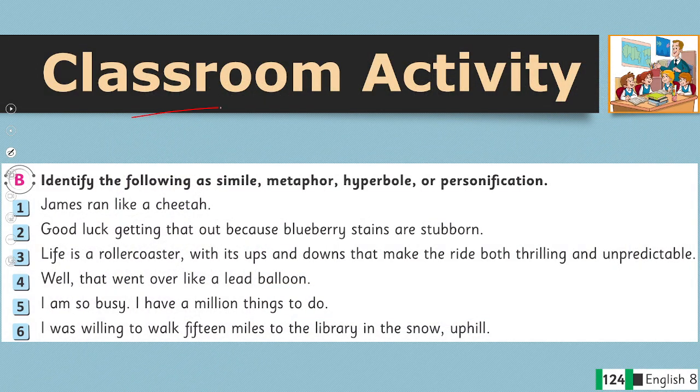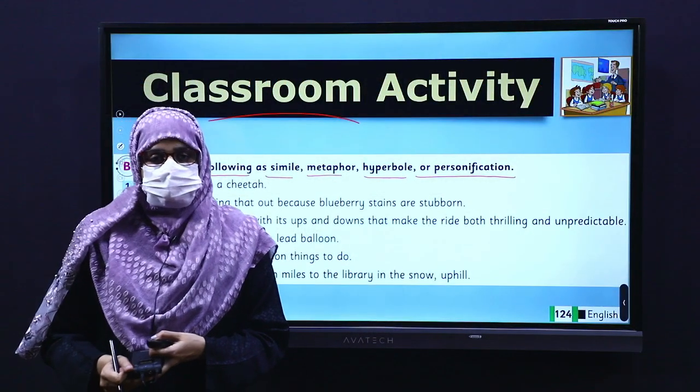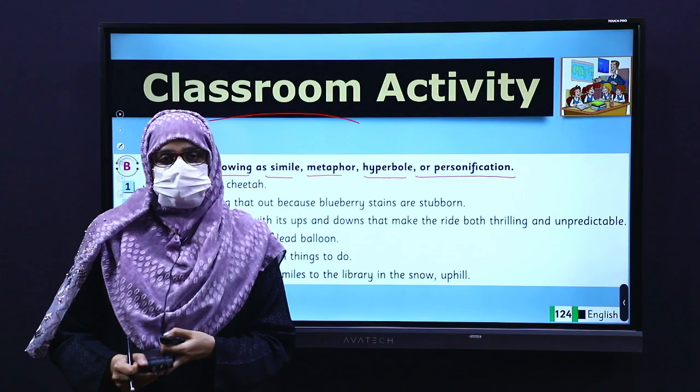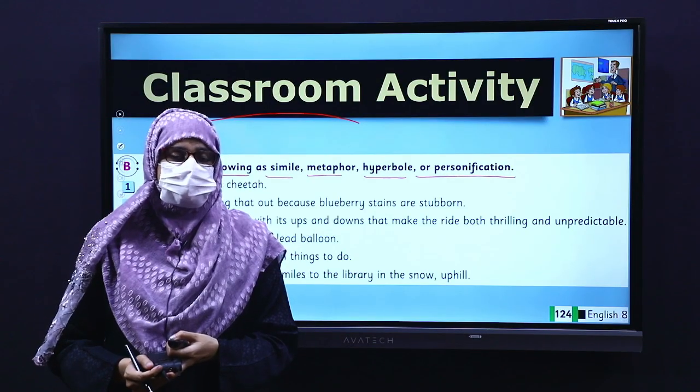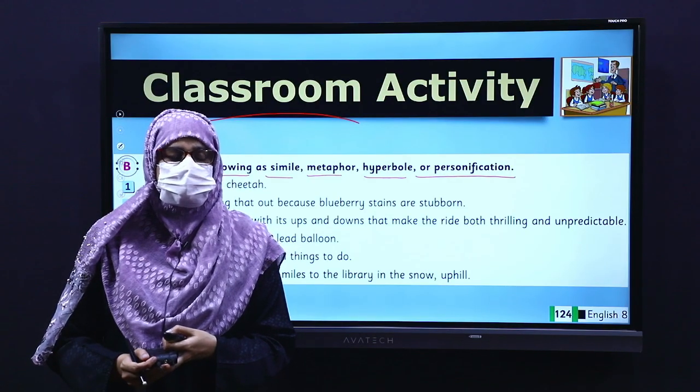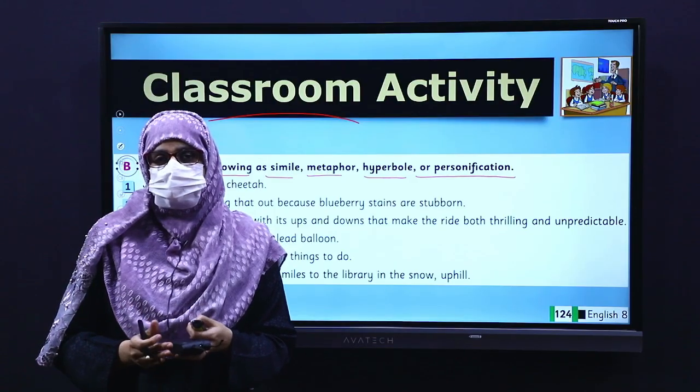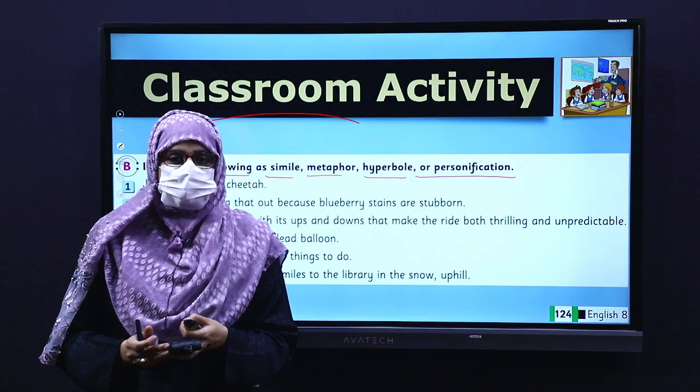Here is your classroom activity. Identify the following as simile, metaphor, hyperbole or personification. Since the video linkage and our today's lecture has been completed, both these suggest that you have learnt about different literary devices. Now let's find out.